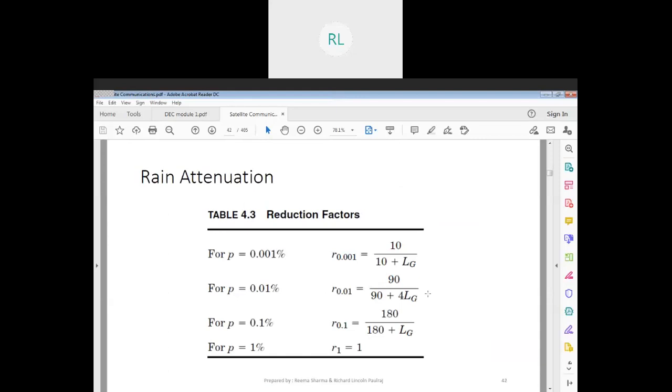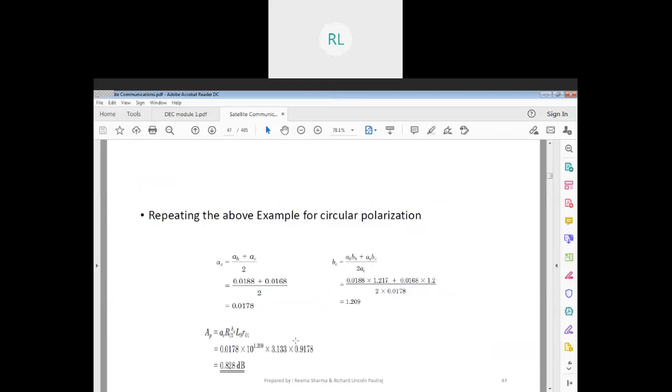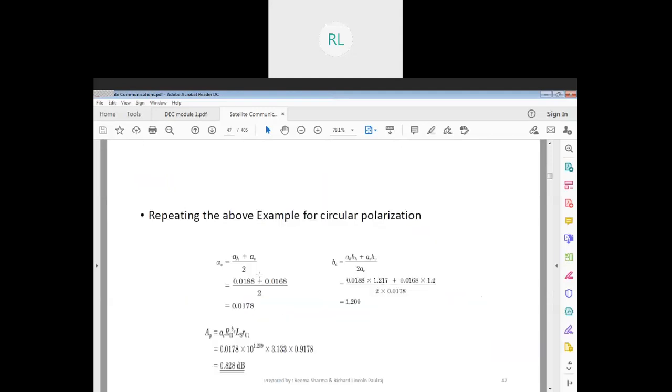So the problem can change, right? I can keep the same values, or I might change the values. Here I have 0.01%. If you go back, 0.01, that's why I'm taking this 90 divided by 90 plus 4 times LG. If not, then I would have taken something maybe 180 by 180 plus LG. Since it is mentioned 0.01%, I'm restricted to that formula. So this is how you calculate your attenuation. Now we have to calculate the circular polarization, right?